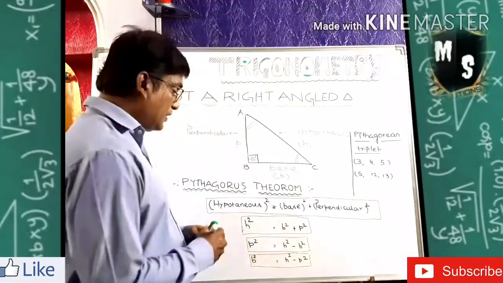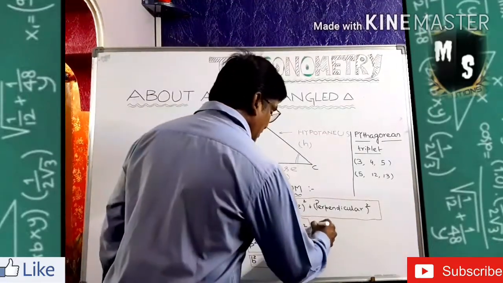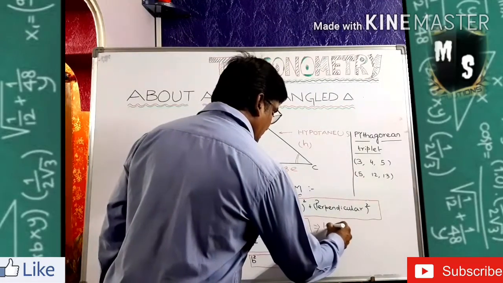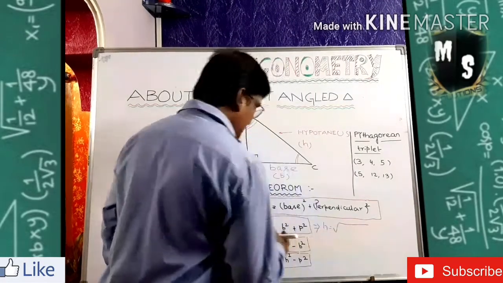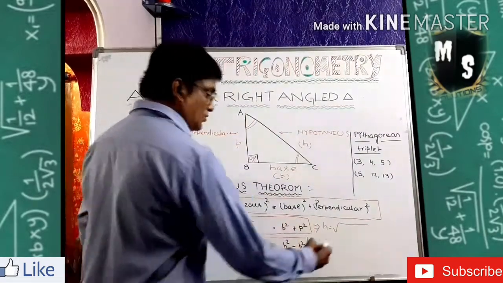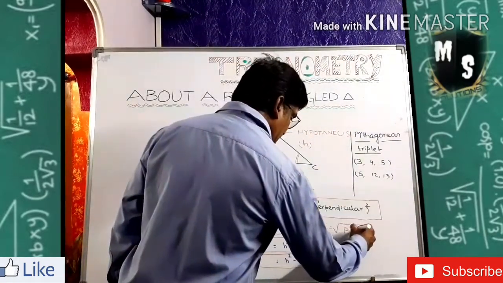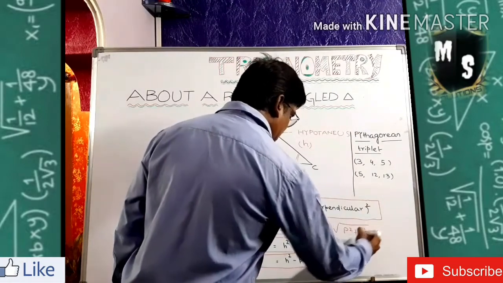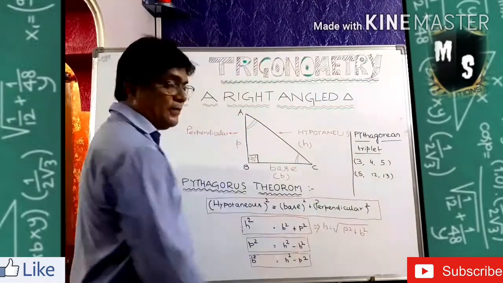Sometimes in your book it is given as H is equal to the square root of P square plus B square. That is also a formula for the hypotenuse.